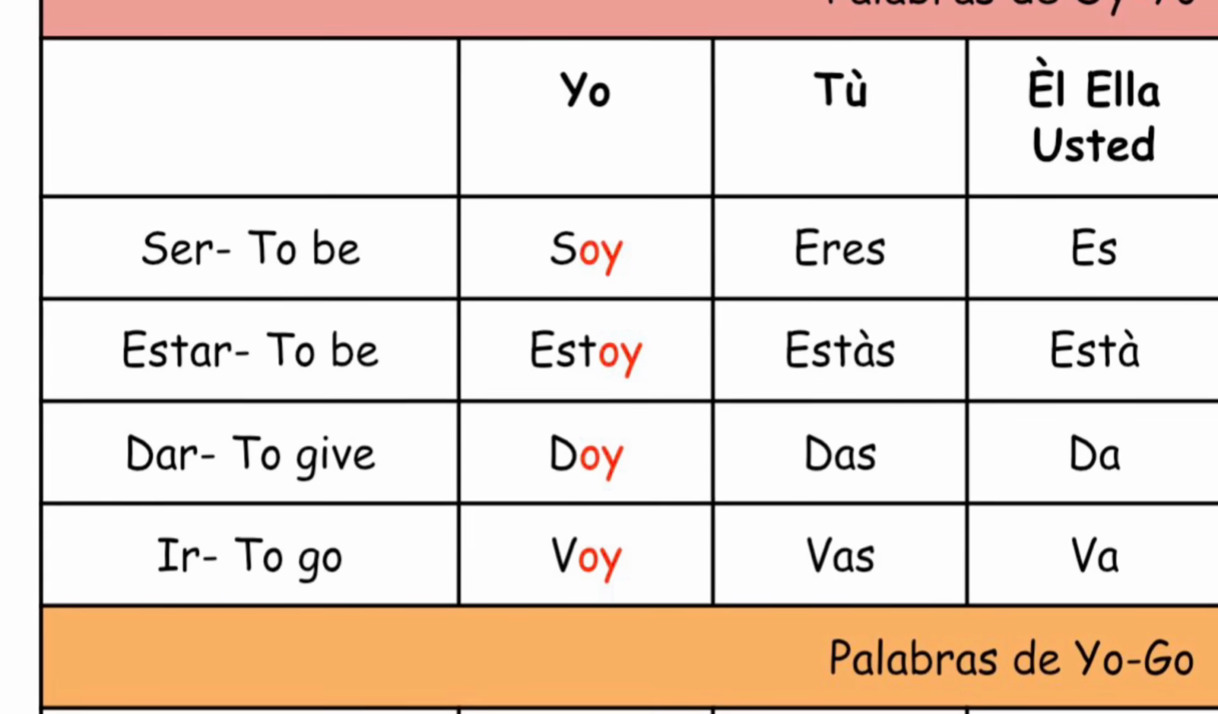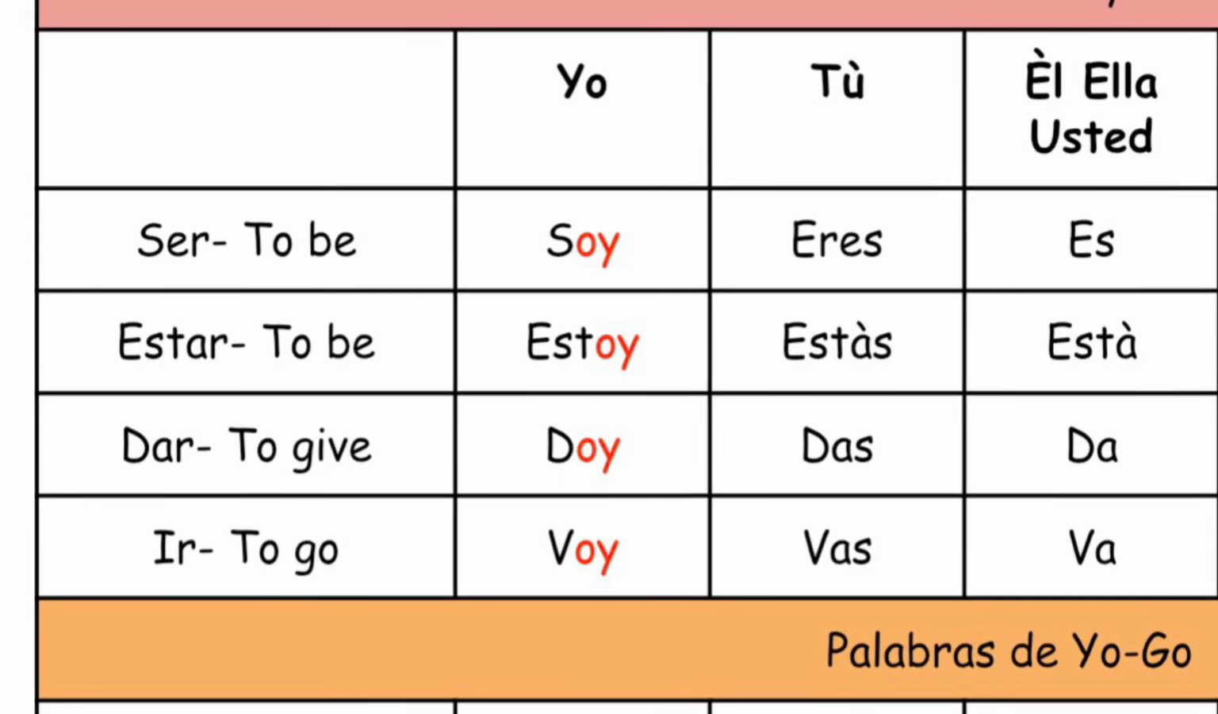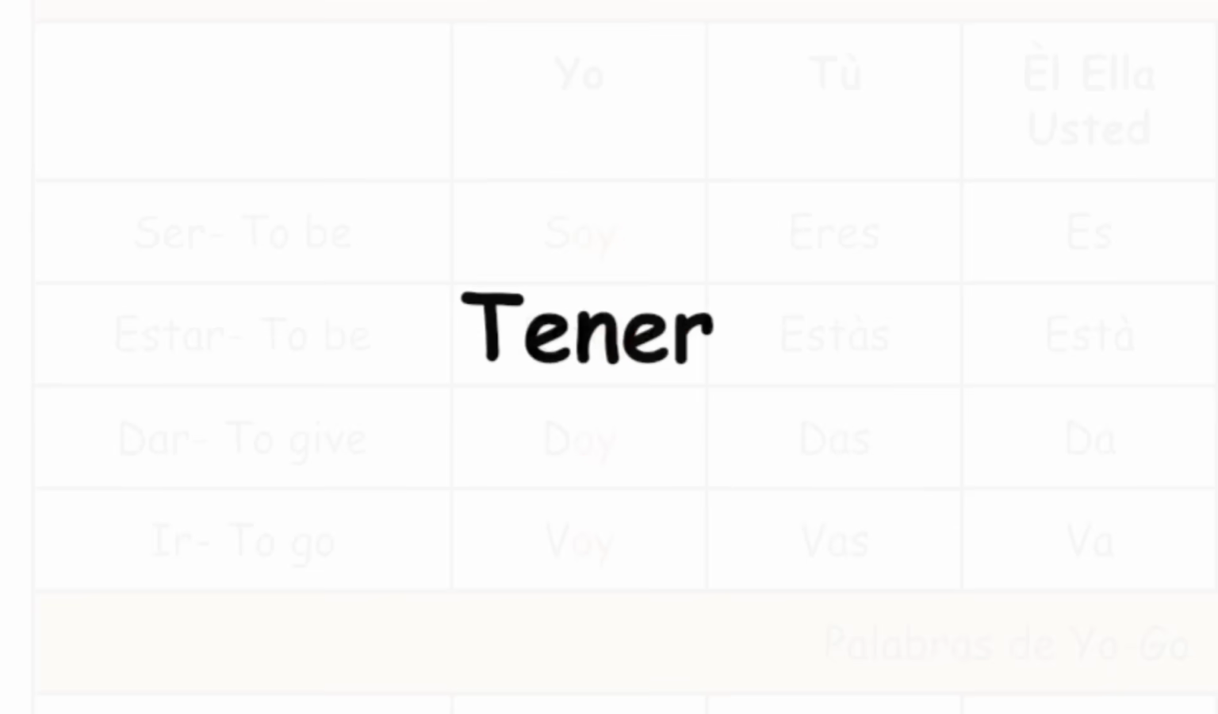The list of the yo-go verbs is a little longer, pero no es muy difícil. Again, let's start with a verb that we recognize, el verbo tener. Do you know what tener means? That's right, tener means to have. Que bien. When we conjugate tener, it looks like this. In the yo form, tener conjugates to tengo, yo tengo.